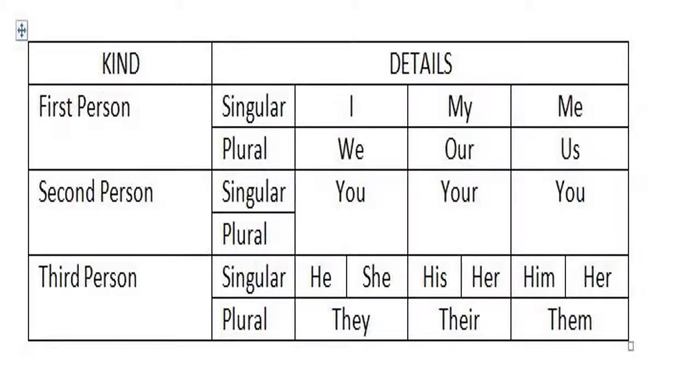Kinds of persons. First person singular: I, my, me. Plural: we, our, us. Second person singular and plural: you, your, you. Third person singular: he or she, his or her, him or her. Plural: they, their, them.